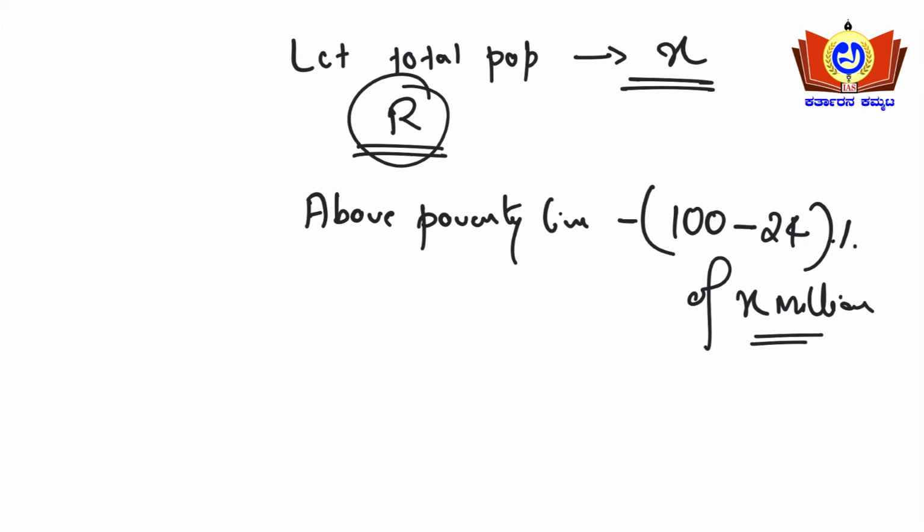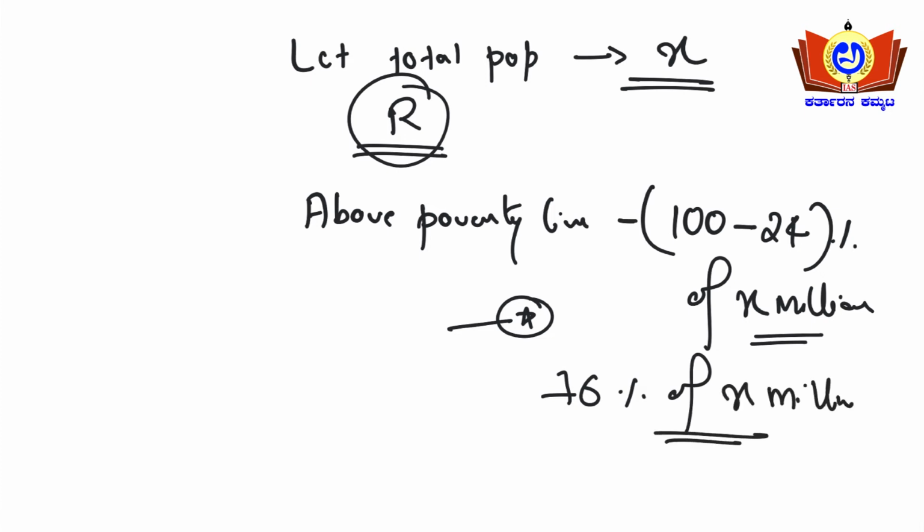Kindly pause the video, go to the previous slide and observe the table; then you will get why I have written 100 minus 24. This caution is very much needed here. 100 minus 24 percent of X million, that is nothing but 76% of X million, is the population above poverty line.